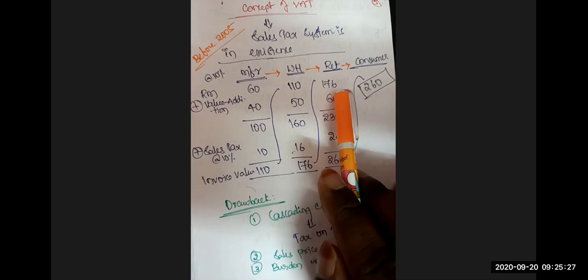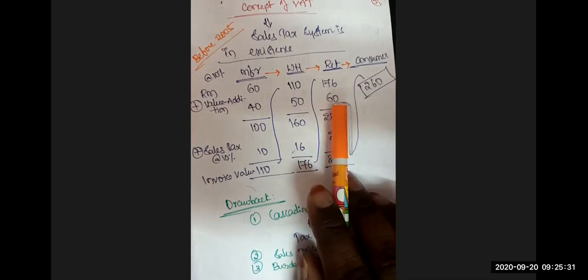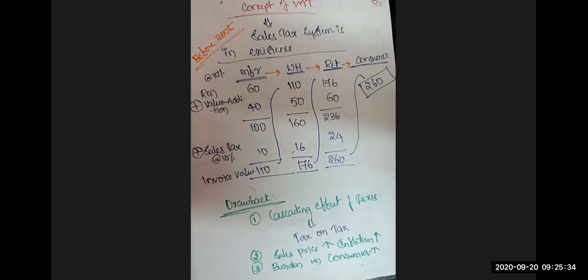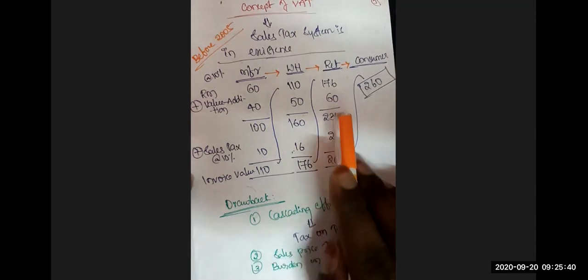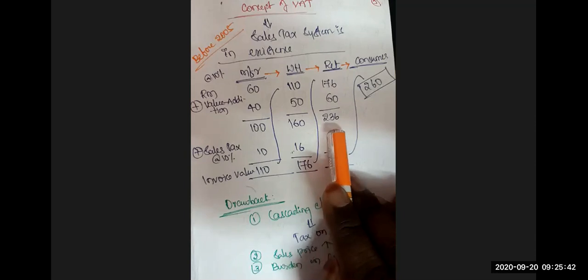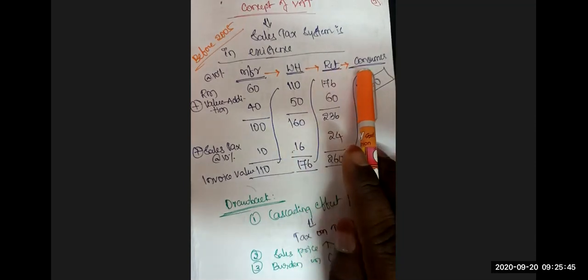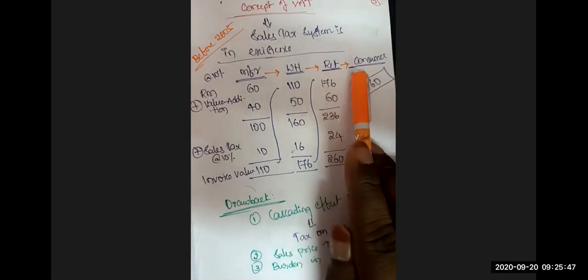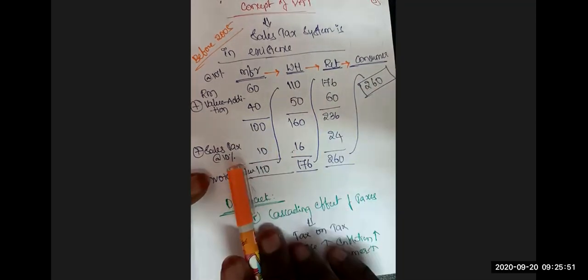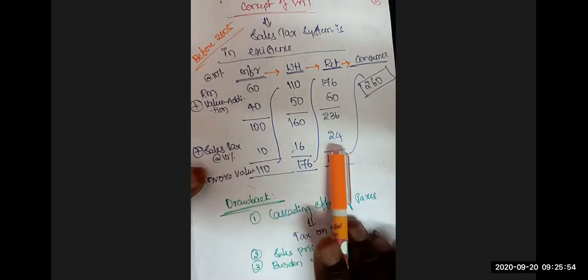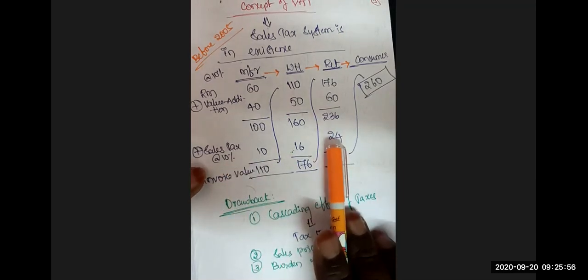Now, the retailer shows in his books of accounts the cost of goods purchased 176 rupees, and at the retailer stage again the value addition, that is loading and unloading, packing and repacking, transportation, transit insurance, his margin, everything 60 rupees. Total comes down to 236. Now the retailer is selling the goods to the ultimate consumer, and now he has to levy the sales tax, 236 into 10%, which comes down to 23.6, and I have rounded it up to 24 rupees.